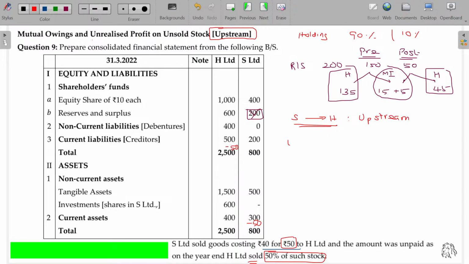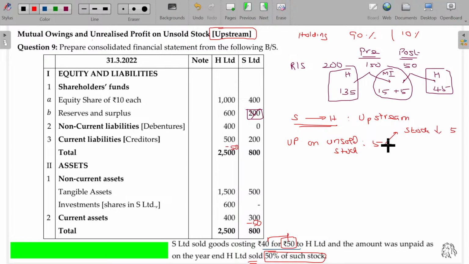Then what about the unrealized profit on unsold stock? Actually 10 rupees, 50% sold, remaining 50% unsold. For the unsold item, it is only 5 rupees. This 5 rupees, first you have to subtract from stock.